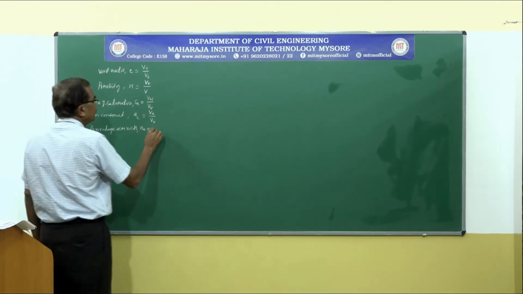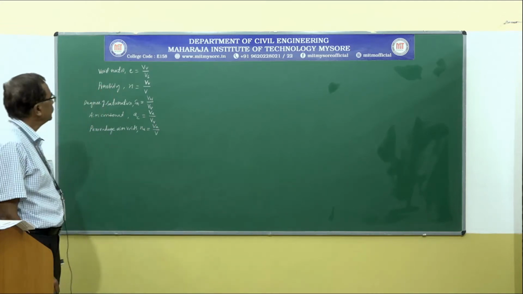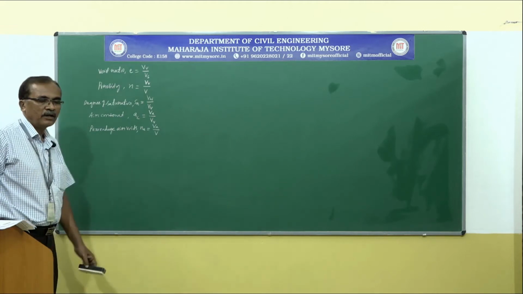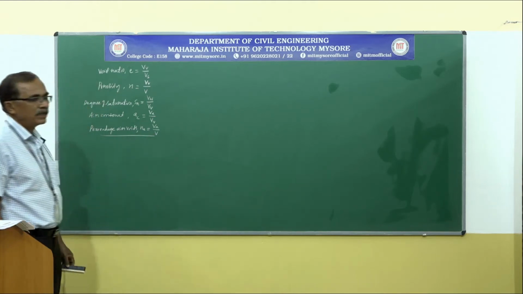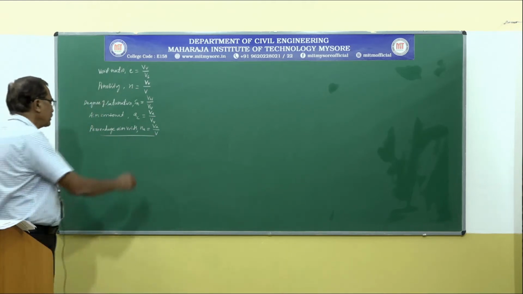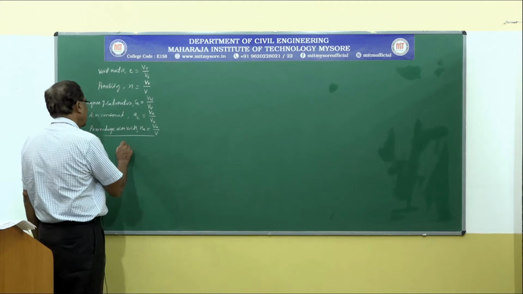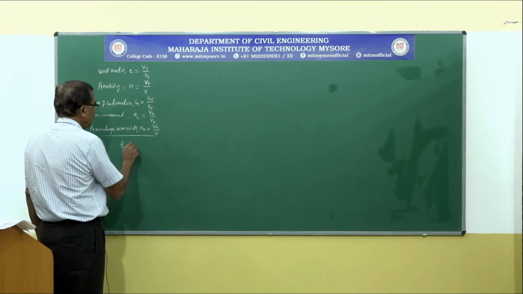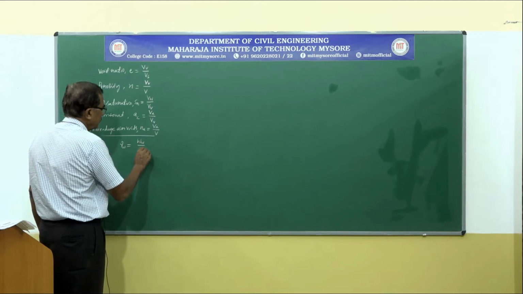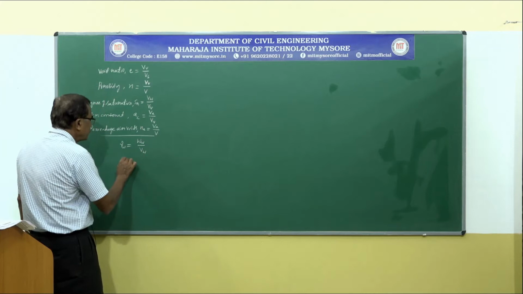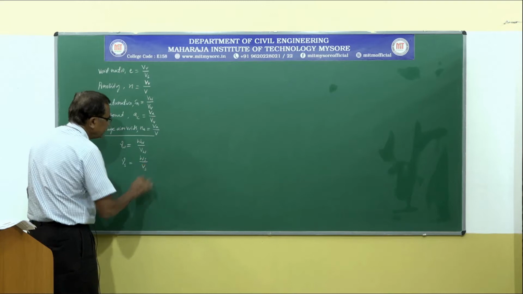Na is equal to volume of air divided by total volume. So these terminologies are called volume relations. In addition to these volume relations, we also discussed weight relations. The most commonly used weight relations are unit weight of water, which is equal to weight of water divided by volume of water, and unit weight of solids, which is equal to weight of solids by volume of solids.